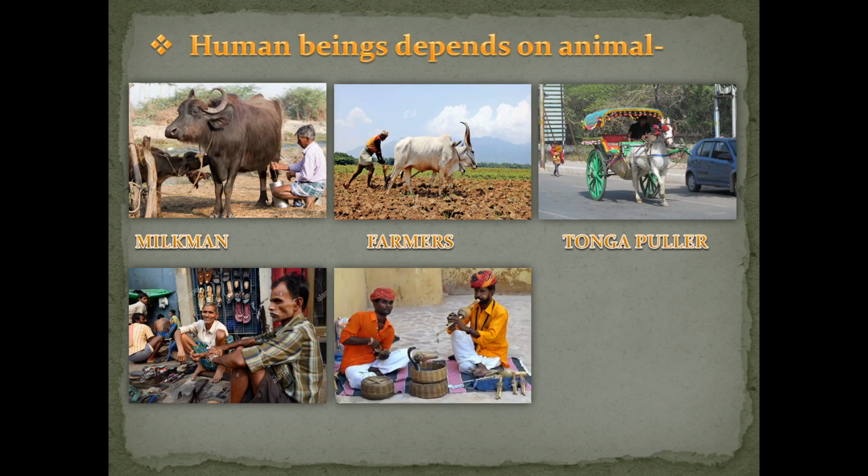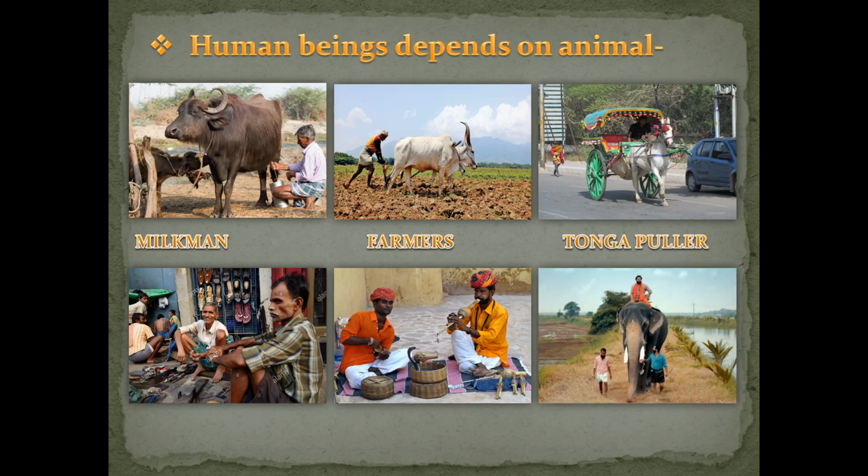The next one, this whole chapter is based on the snake charmers. So snake charmers also depend on animals. In the picture you can see that the snake charmer is playing the been, and you can see a standing snake also. So this is, you can say, a snake dance with the use of the been. They control the snakes and they make a snake dance. Also you can see one very important thing here. What you can see here is the bamboo basket. So they keep their snakes in bamboo baskets. Okay, so snake charmers also depend on animals for their livelihood.